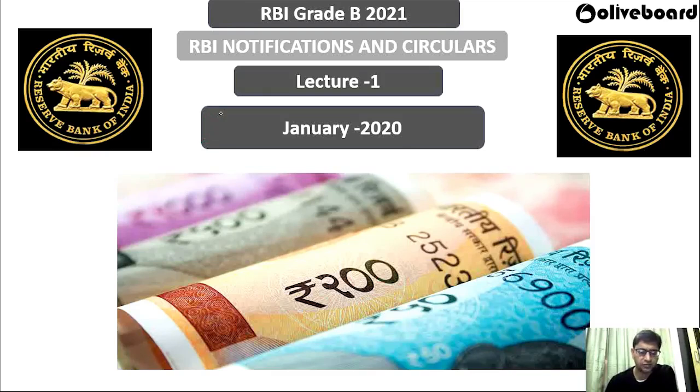Most of the questions framed on the finance and management part you will get from RBI notifications and circulars, because if you are giving any RBI exam you should know what notifications and circulars are released by the RBI and what the important things told in those circulars are. Then in phase 2, we have economic and social issues and finance and management. There also you get questions based on RBI notifications and circulars.